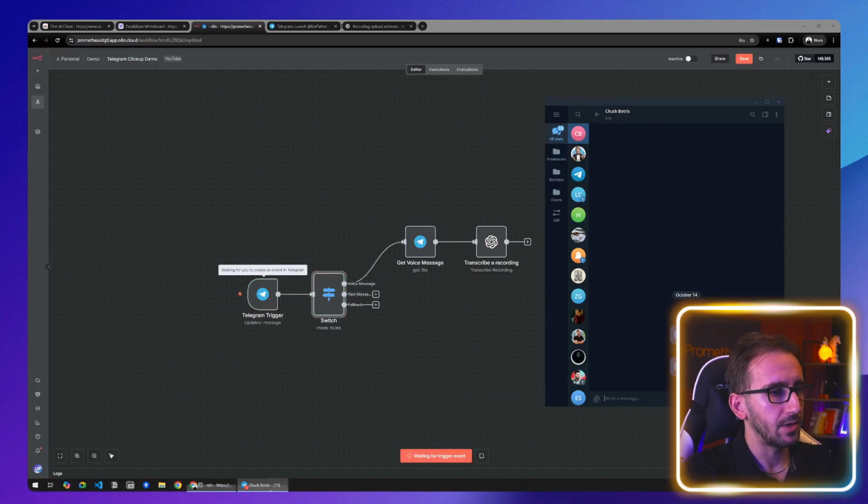Let's execute the workflow again, and let's send another voice message that would be easier to process. Our next step is going to be processing the transcription and trying to create a ClickUp task. So let's send a useful voice message close to what we would say on the demo.